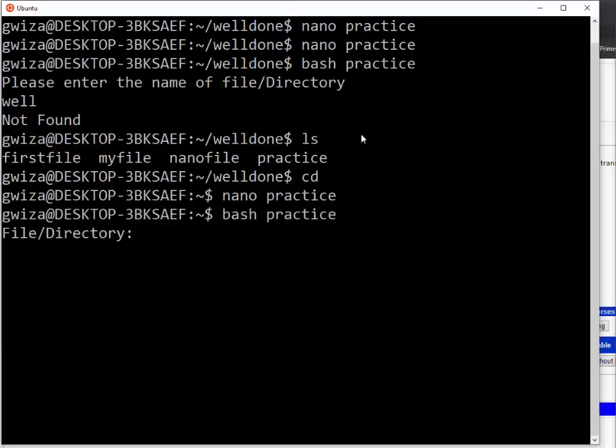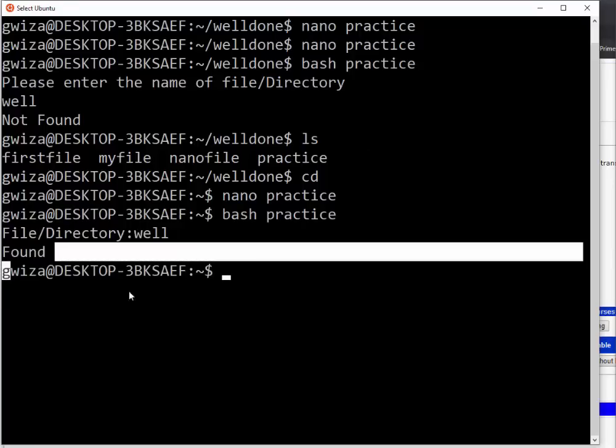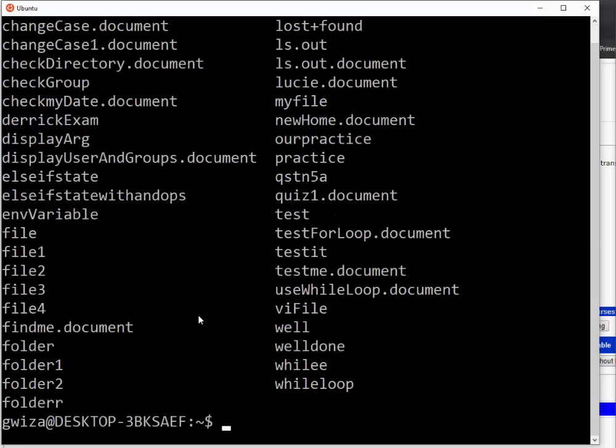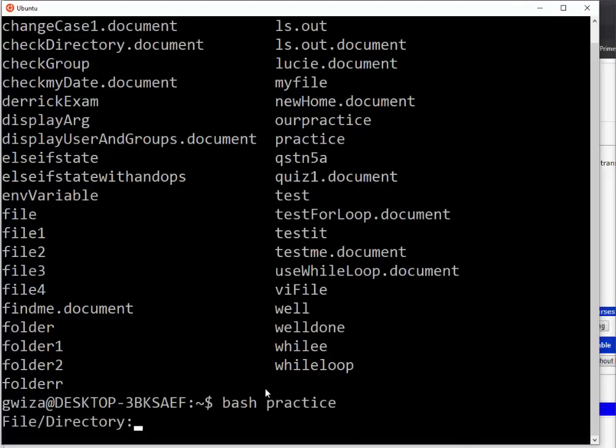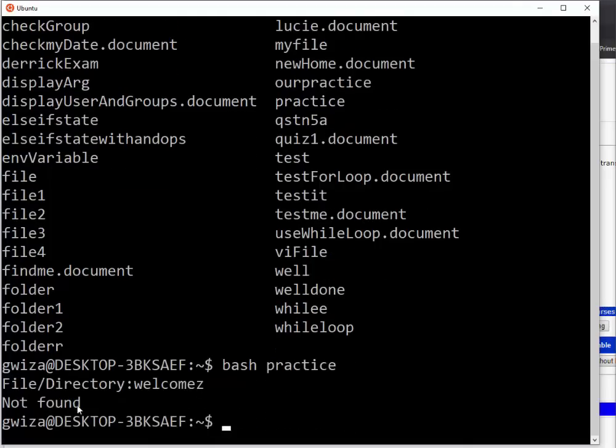So then I bash my practice, then enter the file or directory, then here we say, for example, well, so it is found. So let me ls in here, so you can see my well is here, but let me say, for example, well done nayo irahari, reka nshyiremo welcome, ndakeka welcome ntayihari. So let me bash this, then I put welcome zits, so it will tell me that the file is not found.